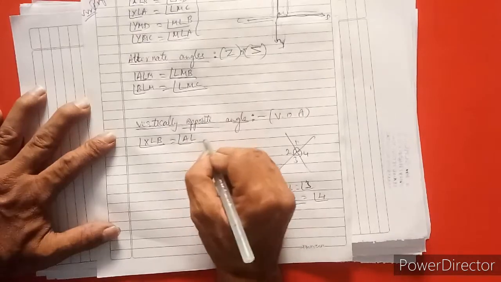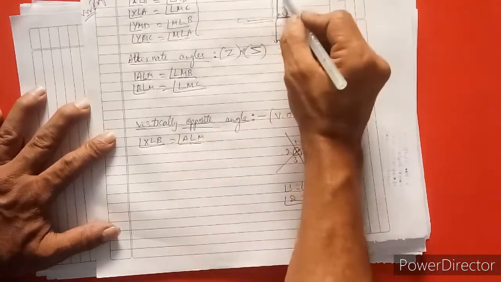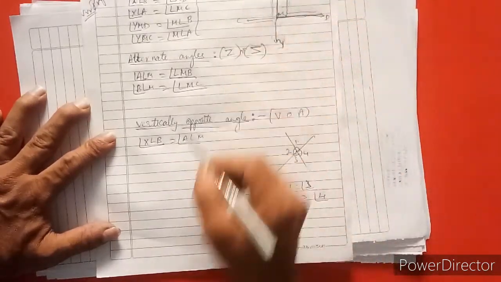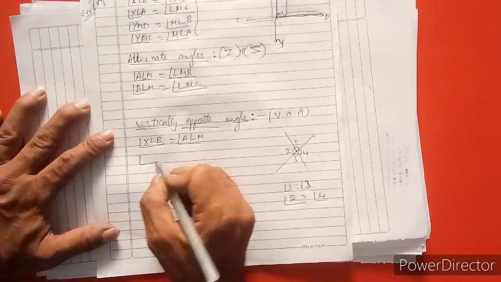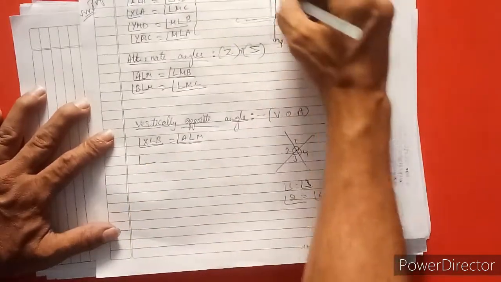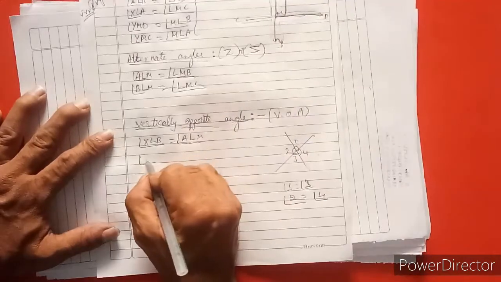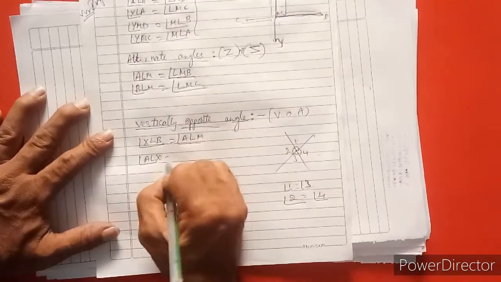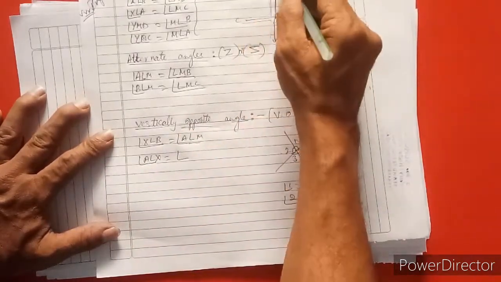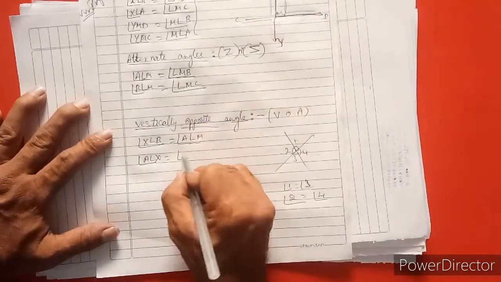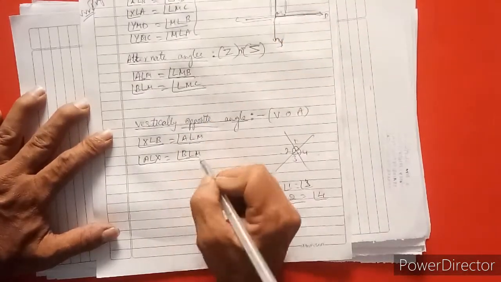This is opposite, this is opposite, and this is also opposite, you can see here. Angle ALX is equal to angle BLM. This is one vertically opposite angle. Here also we can take this and this.